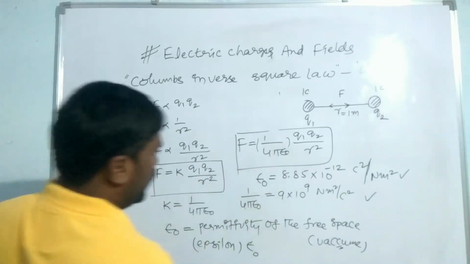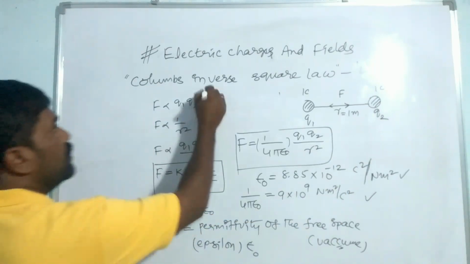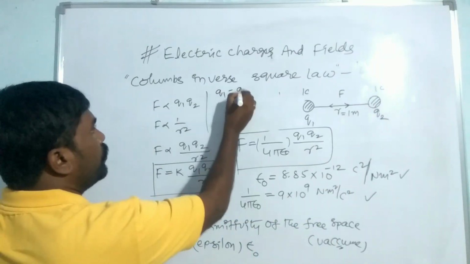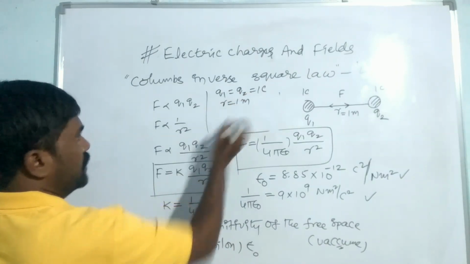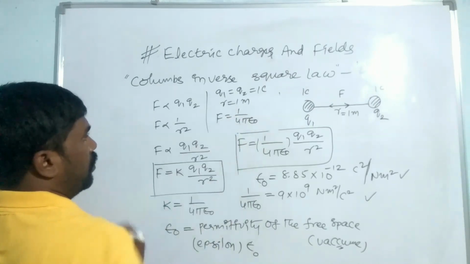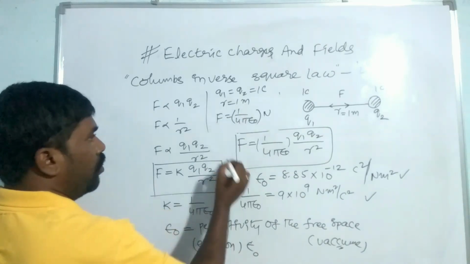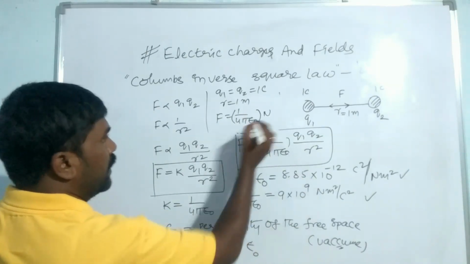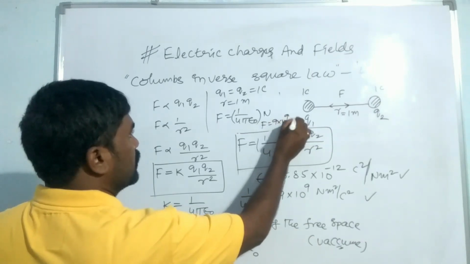So what I am saying is easy. If Q1 equals Q2 equals 1 Coulomb charge, and R equals 1 meter distance, then F is equal to 1 by 4 pi epsilon naught newtons. 1 by 4 pi epsilon naught is 9 into 10 to the power 9, therefore F is equal to 9 into 10 to the power 9 newtons.